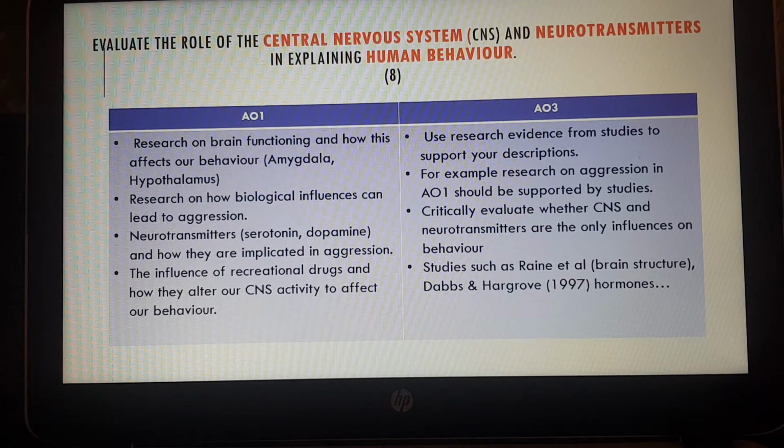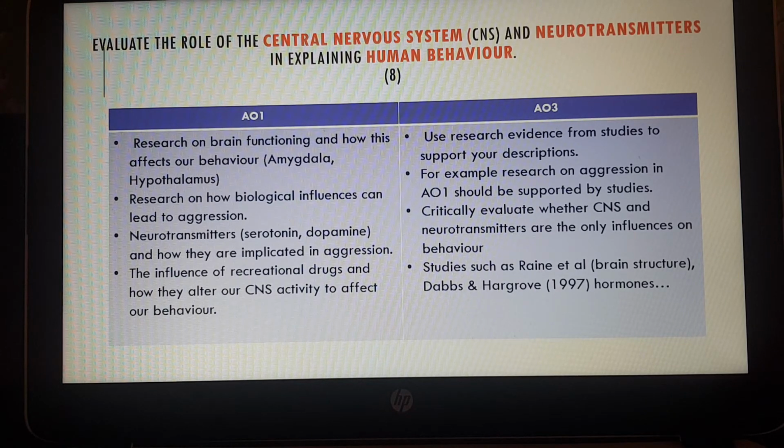The influence of recreational drugs. So you should have looked at some examples of recreational drugs such as heroin and cannabis. And what you really need to say is how they affect the central nervous system and how they affect human behavior. Okay, so those are just examples of the descriptive AO1 part of the question.